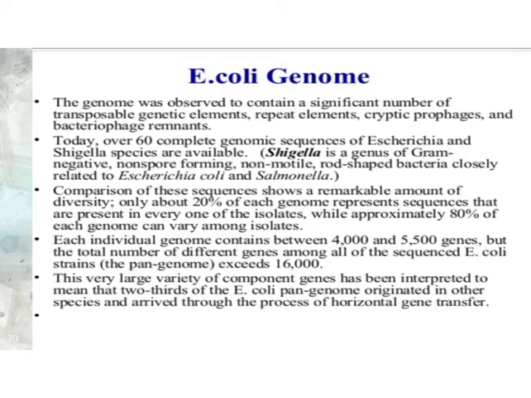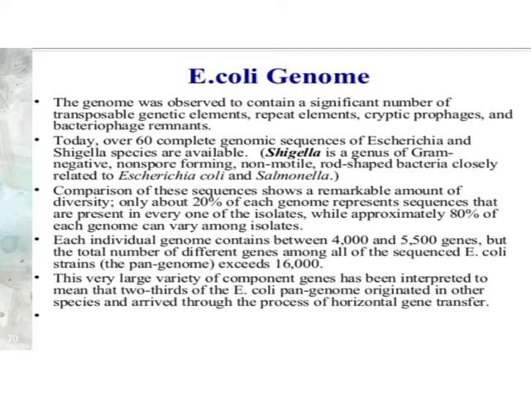Each individual genome contains between 4,000 and 5,500 genes, but the total number of different genes among all sequenced E. coli strains is more than 16,000. Due to such a number of genetic features, it is used as a genetic bacterial model system.